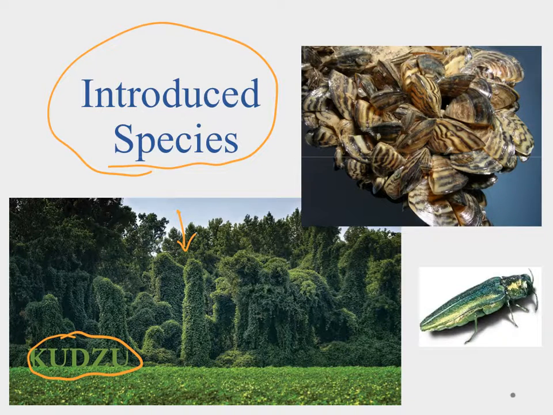Some other examples that we might have heard about are the emerald ash borer, and that one came in wood products. We didn't even know it came, and now it's just going through trees and decimating our forests.